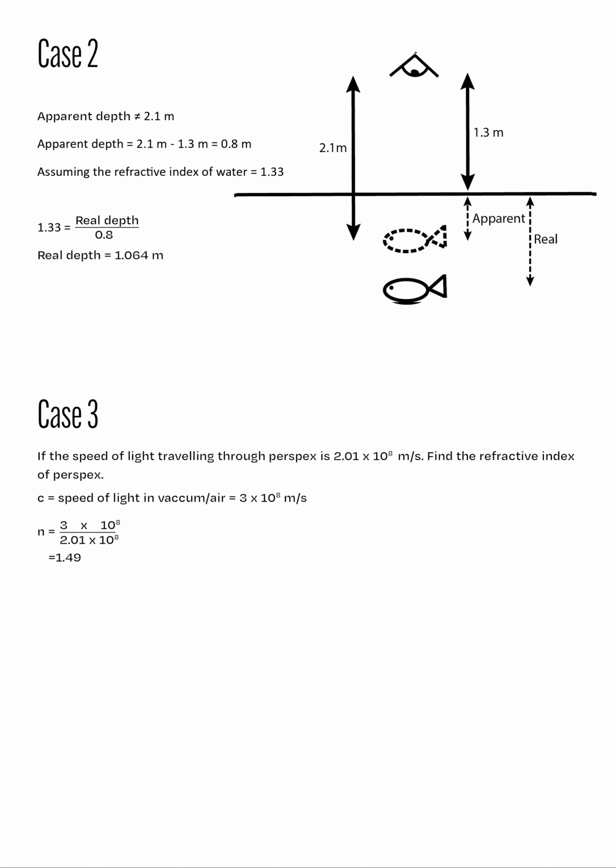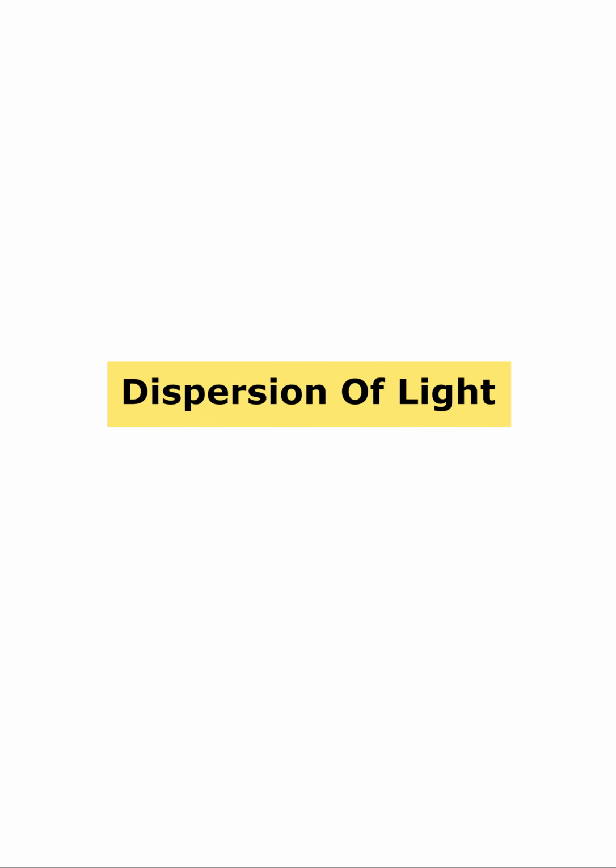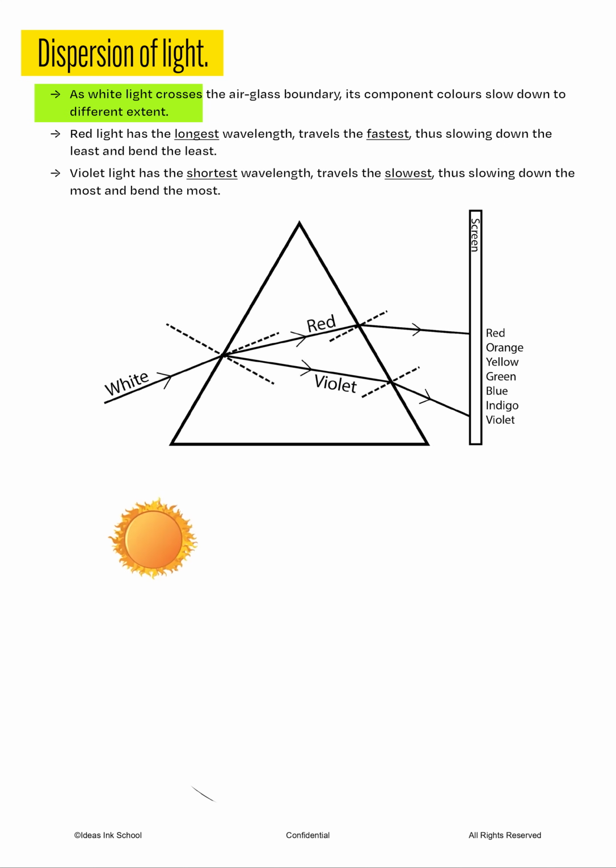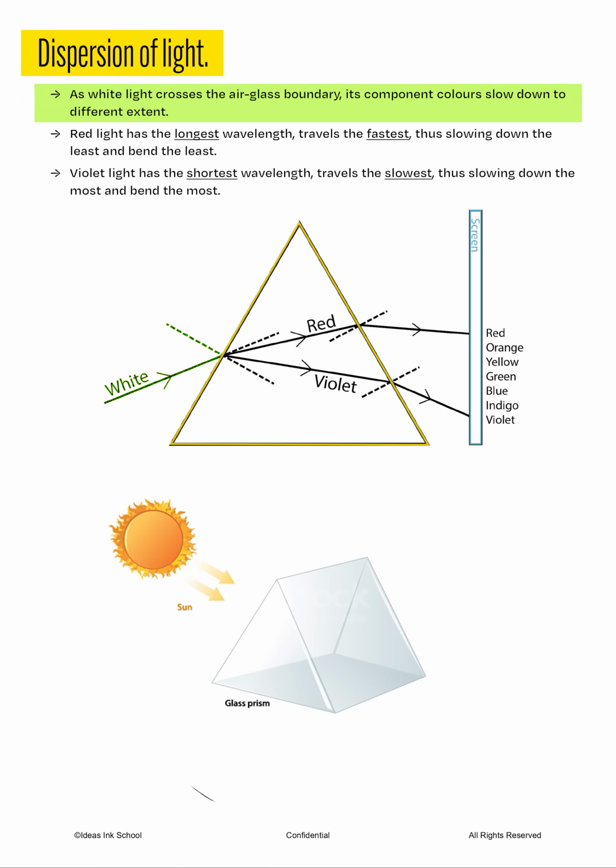In the last part of the chapter, we will be discussing how the dispersion of light gives rise to an optical illusion known as a rainbow. As light crosses the boundary between air and glass, the speed of light slows down as it enters the denser medium. However, the different component colors that make up white light slow down to a different extent.